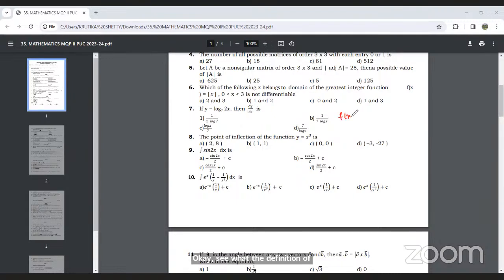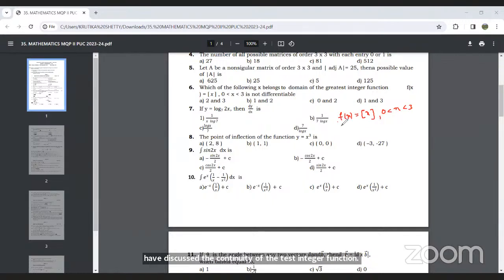So f of x is equal to step x, and here the domain is given: x is in between 0 to 3. Now, we have discussed the continuity of the greatest integer function.